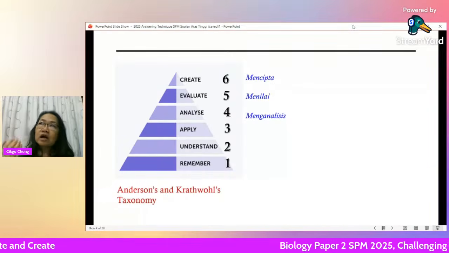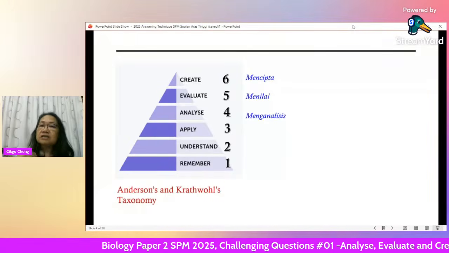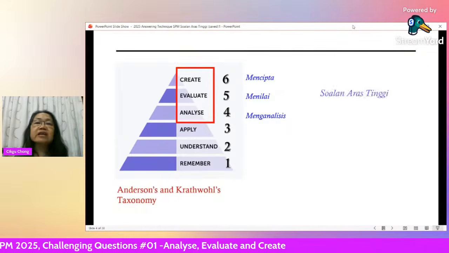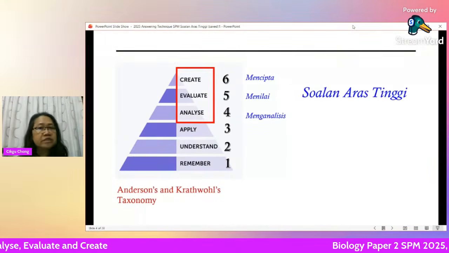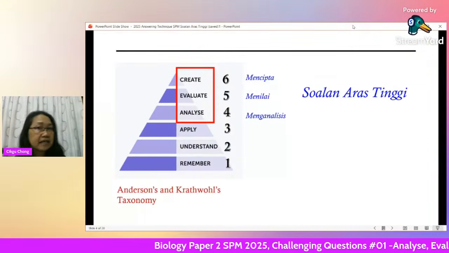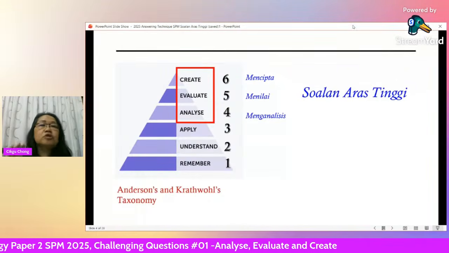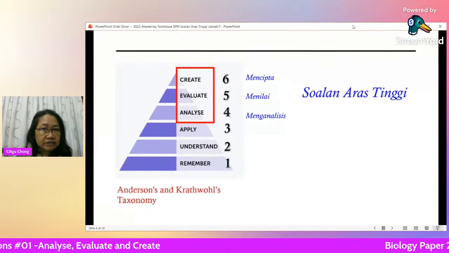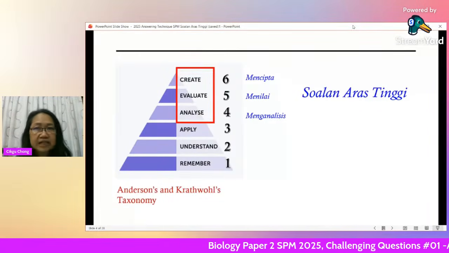And also, they give you a problem. You need to solve the problem, give suggestions. So the higher order, all these last three, 4, 5, and 6, is what we call soalan aras tinggi. Okay, so today what I plan to do here is to give you some examples of questions which require you to analyze, or evaluate, menilai, and also to create. Now create, I'll do next week. Today is series 1. I'm going to concentrate on analyze and evaluate. So I'll give you questions on that later, right?